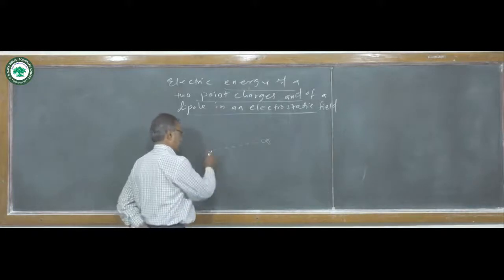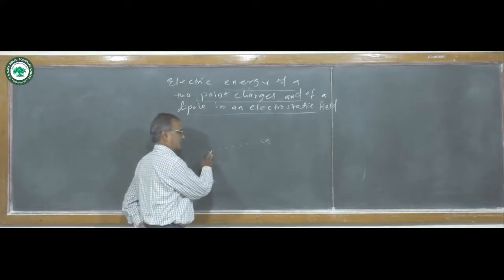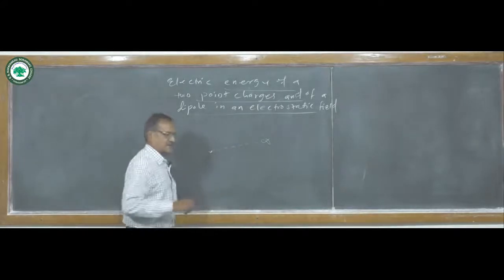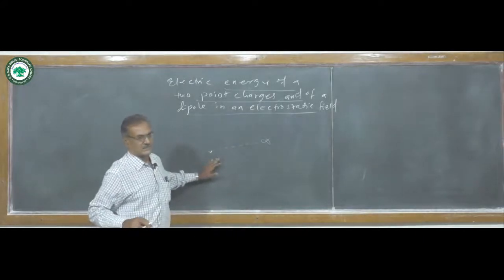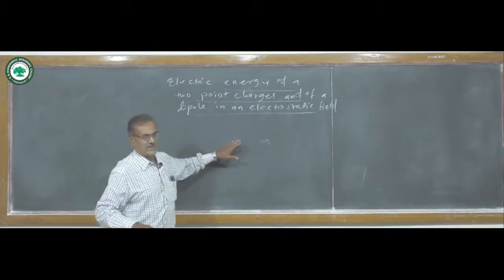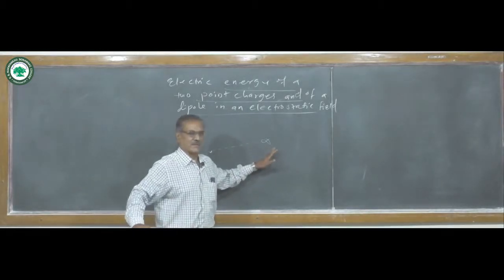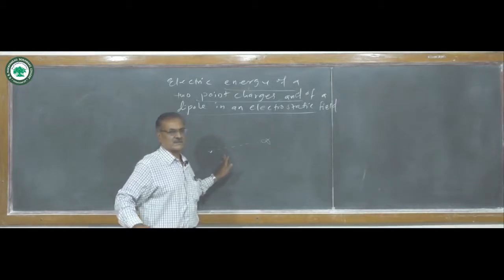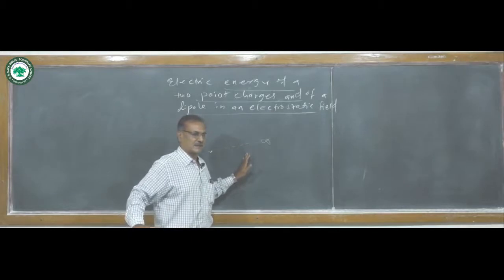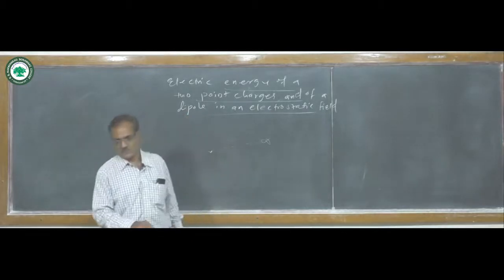In the absence of any charge initially, there is no external work against the charge which produces the electric field. So initially, when one of the charges is brought from infinity to its respective location, no external work has been done, that is, the work is zero.